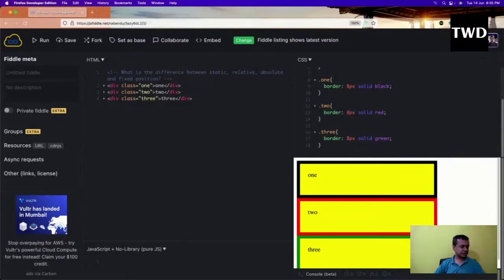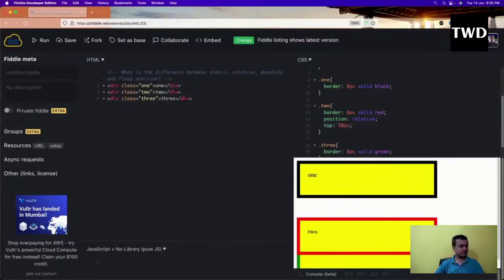Let's have a second one with position relative and top of 50 pixels.